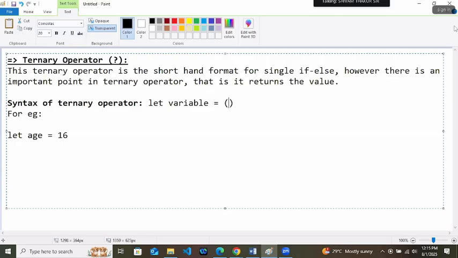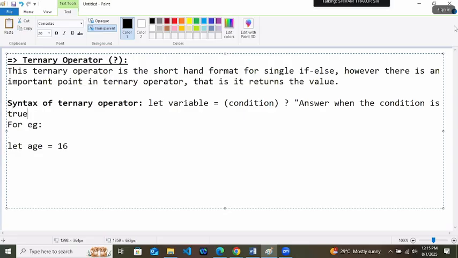Here you have to write your condition. Then you have to write a question mark. Answer when the condition is true, colon, answer when the condition is false.